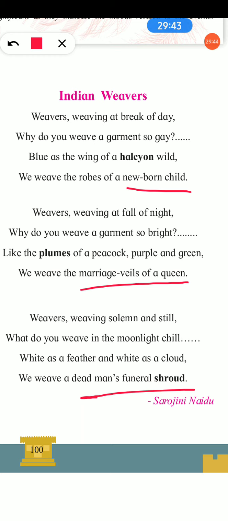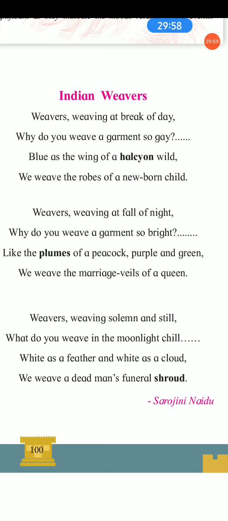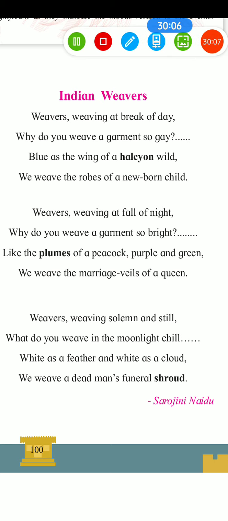The poetess used lots of imagery. The rhyme scheme of the poem is beautiful. The first stanza's rhyme scheme is AABB, second stanza CCDD, third stanza EEFF. How? Look here.